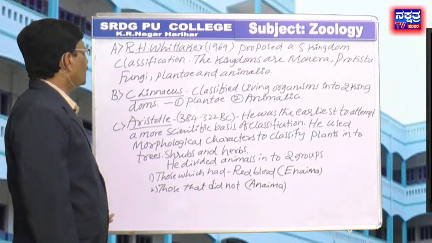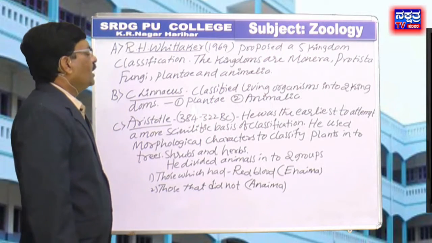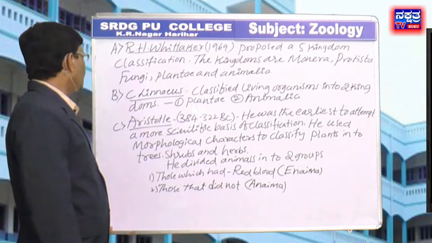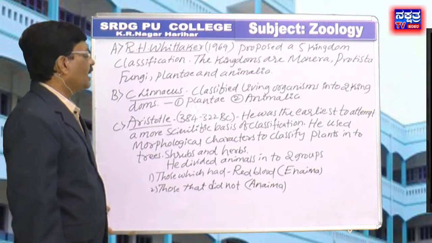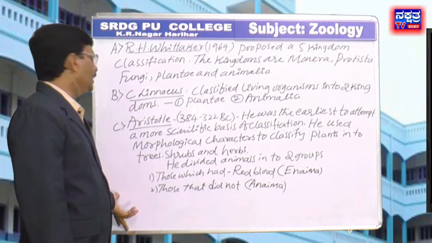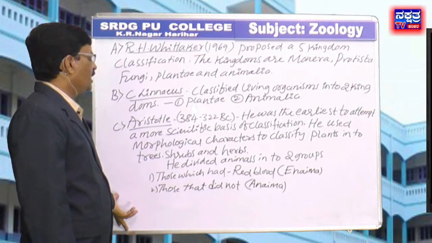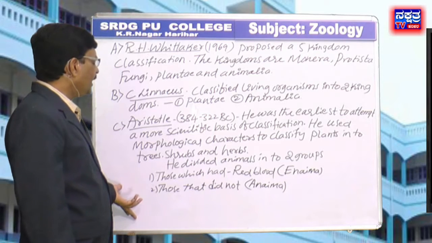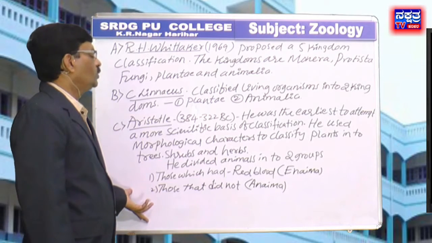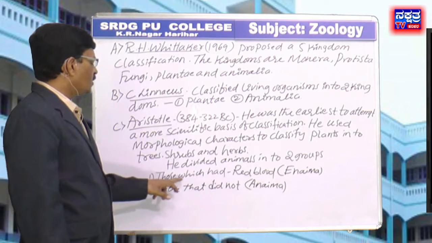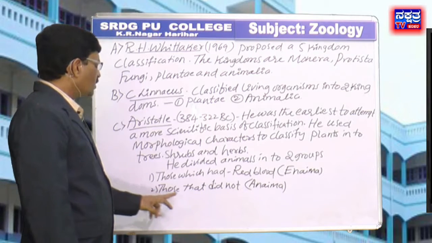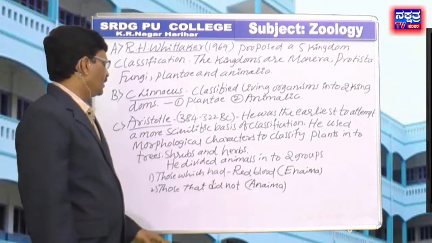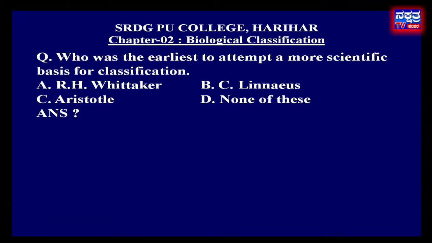Third option is Aristotle. Aristotle was the earliest to attempt a more scientific basis of classification. He used morphological characters to classify plants into trees, shrubs, and herbs. Similarly, he divided animals into 2 groups, those which had red blood and those that did not, anaemia meaning the absence of blood. C, Aristotle, is the right answer.